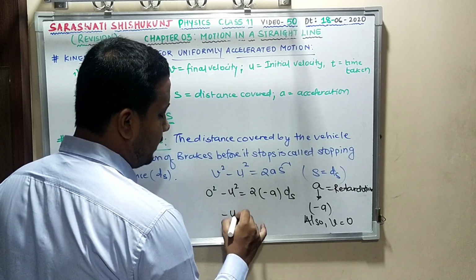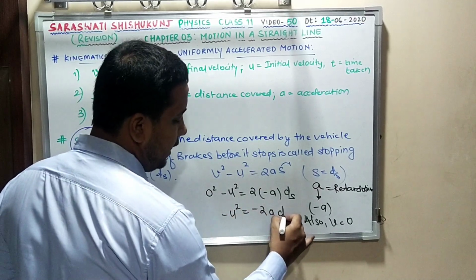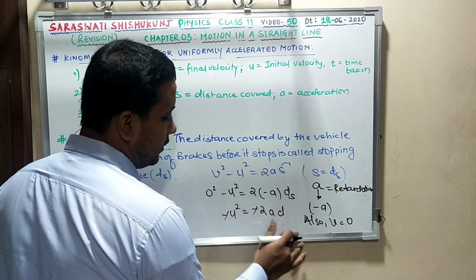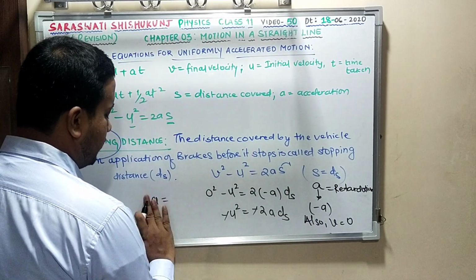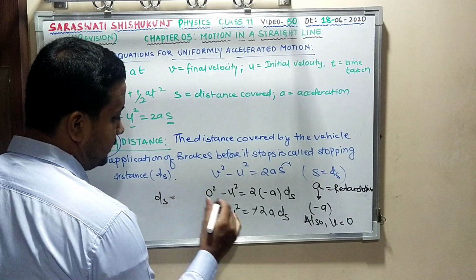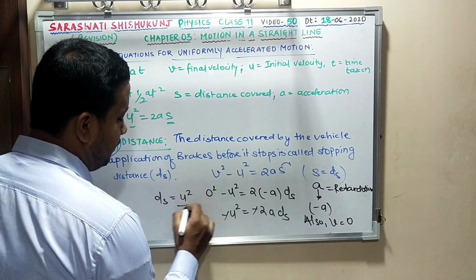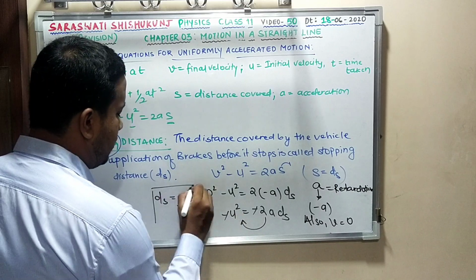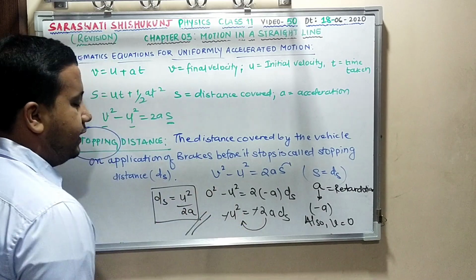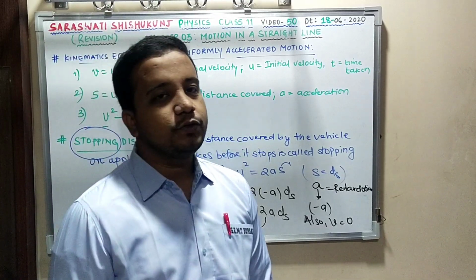So my equation is -u² = -2a ds. The minus signs cancel. So my stopping distance equation is ds = u²/2a.